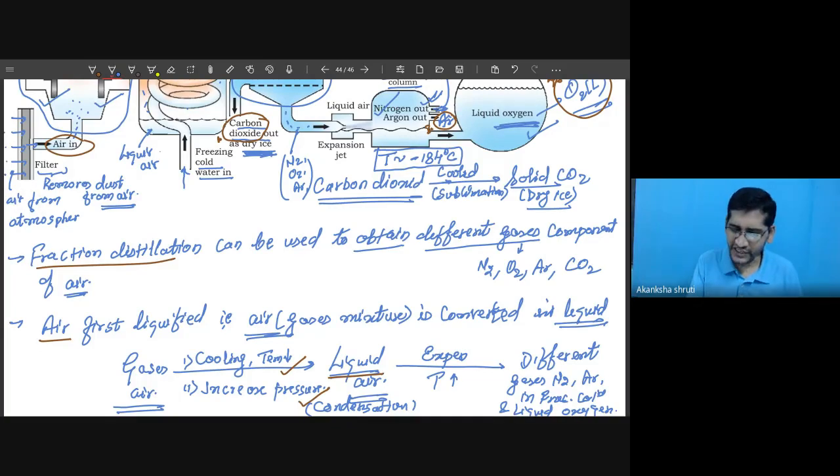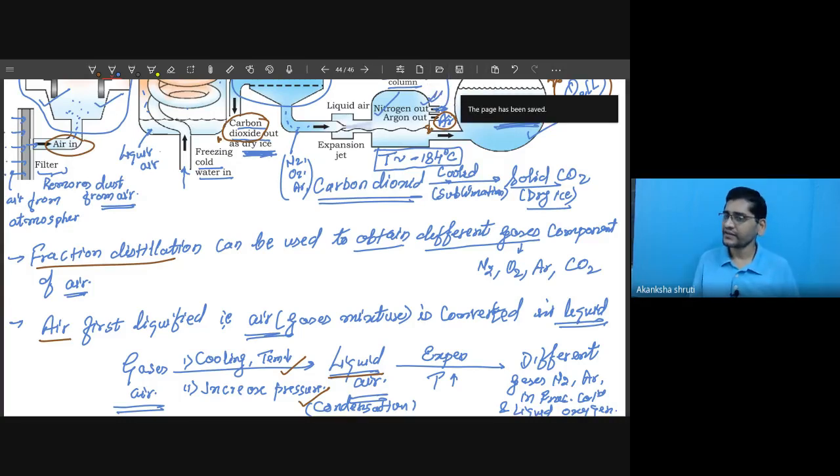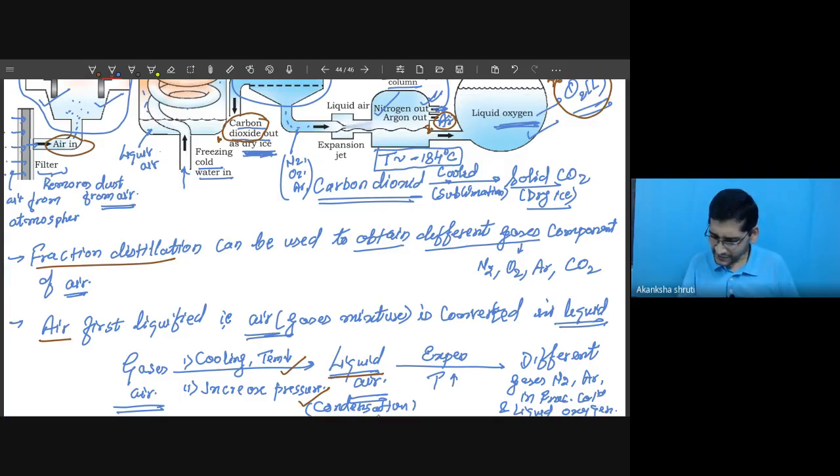So this is the technique used, or this is the application of our fractional distillation for separating the different components of air. Whatever this expansion and these things are, this separation is done in the fractionating column.